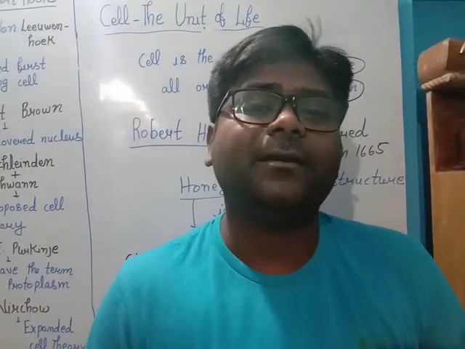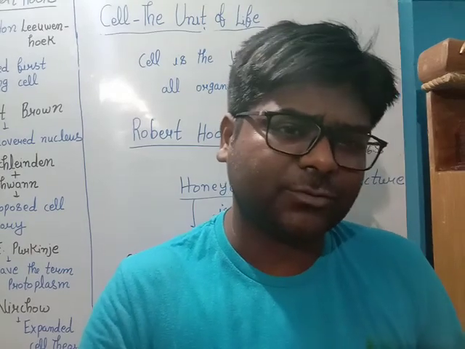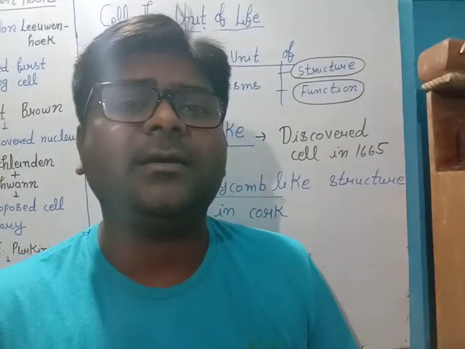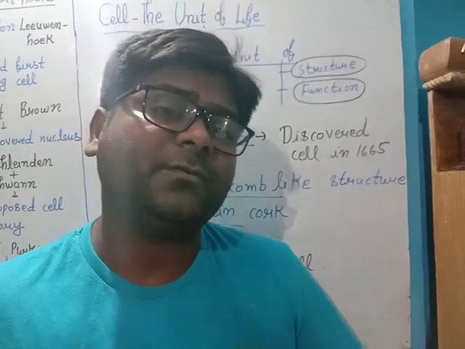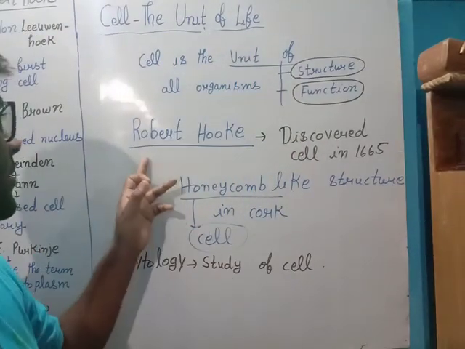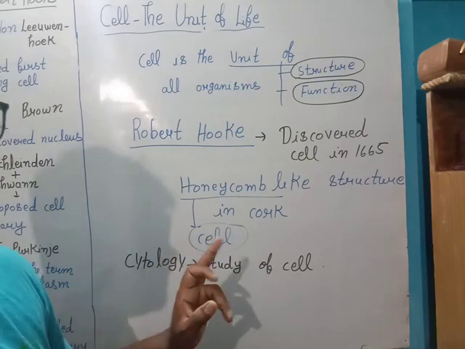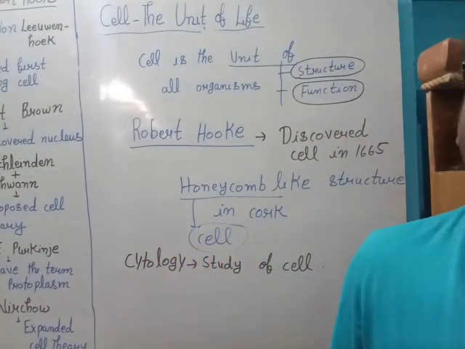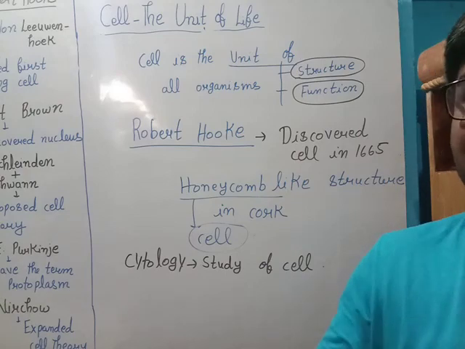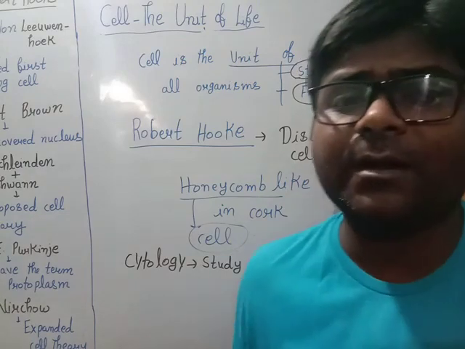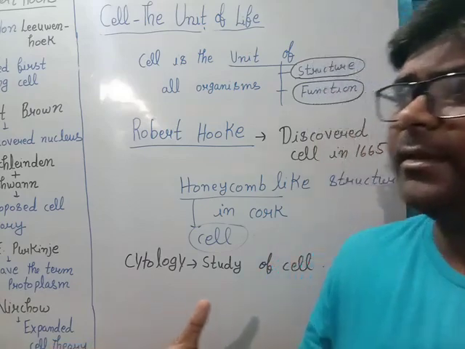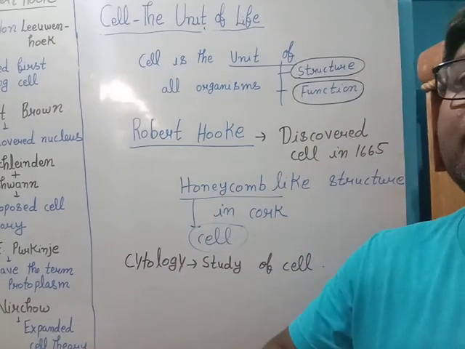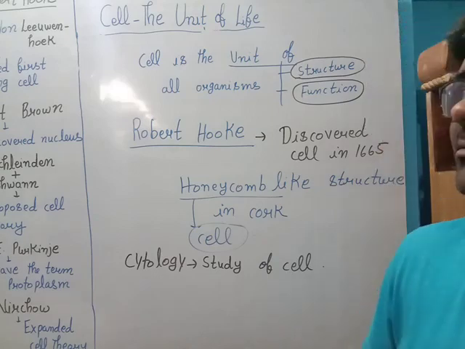That was completely accidental. After Robert Hooke, we know that that cork was from the plant, and it was detached, so it was dead. So Robert Hooke discovered dead cell. Then after, we had advancement of microscope, because with passing time many scientists were working upon microscope. They wanted to know those structures which we cannot see with naked eyes.